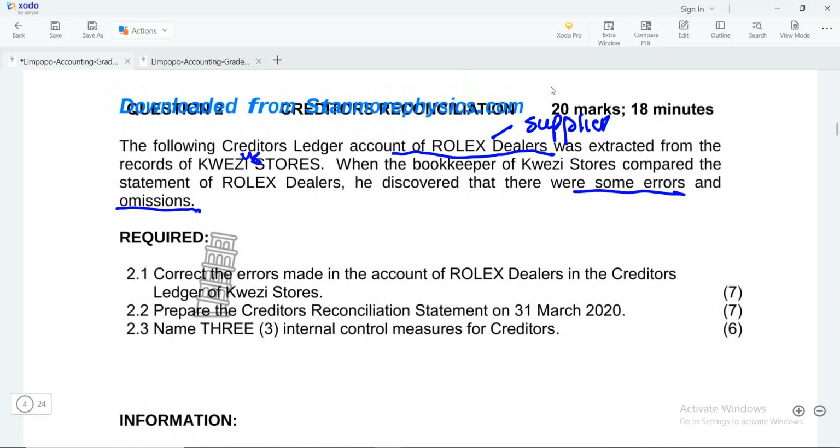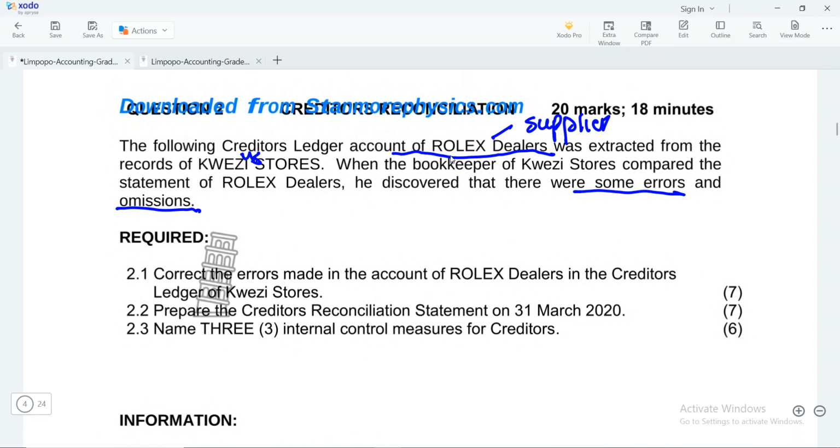You'll decide to buy on credit from your suppliers and promise to pay them at a later stage, right? When those suppliers are looking at you, they are looking at you as a debtor, but when you are looking at them, you are looking at them as a creditor. Why? Because you owe them money. So now here they're saying the following: creditors ledger account of Rolex Dealers. Rolex Dealers in this case becomes our supplier because the ledger is prepared by us for Rolex Dealers.